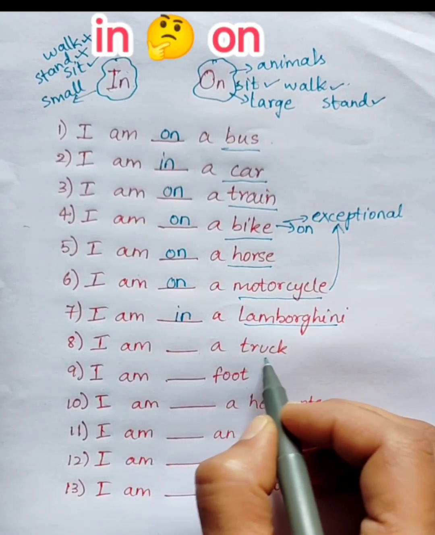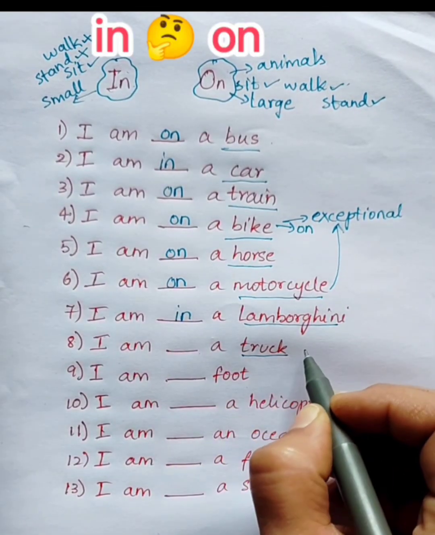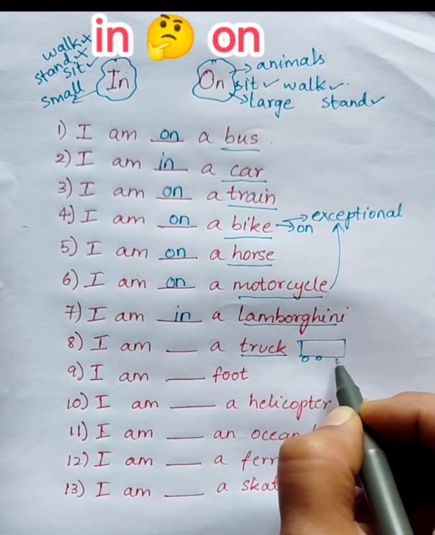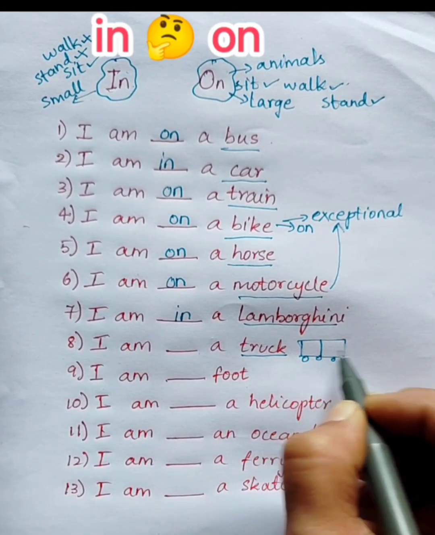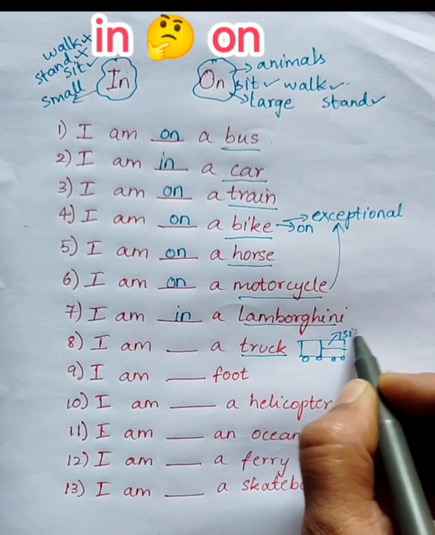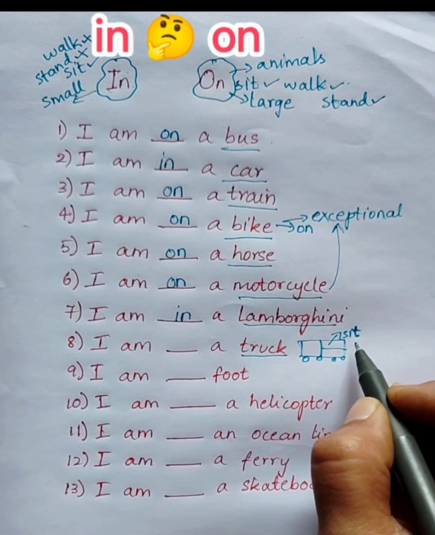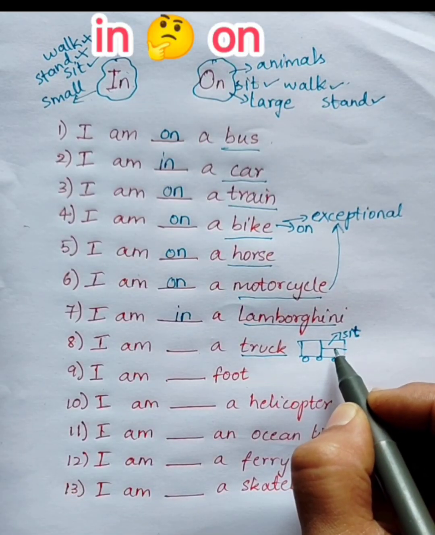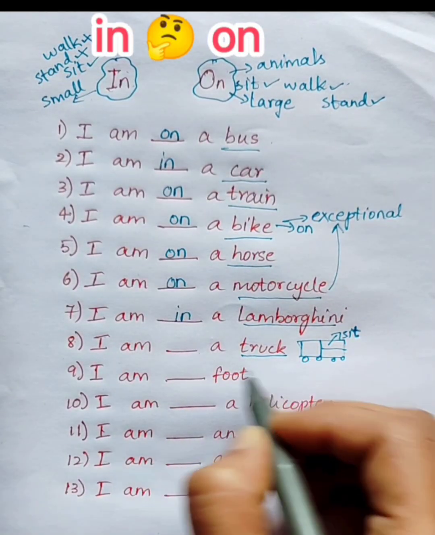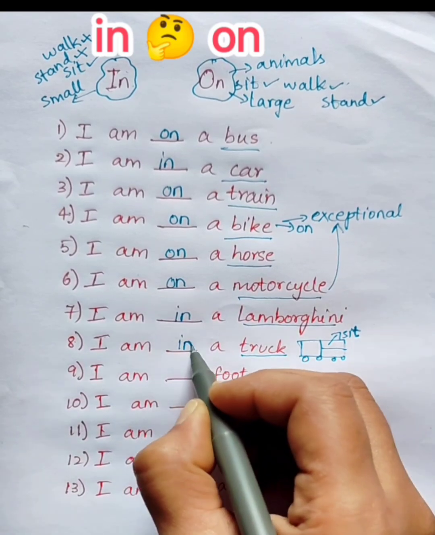Next, I am blank a truck. Here truck is a keyword. Although truck is a huge vehicle, whenever you are in motion, you can only sit beside the driver. You cannot stand or walk in a truck. So we will use in. I am in a truck.